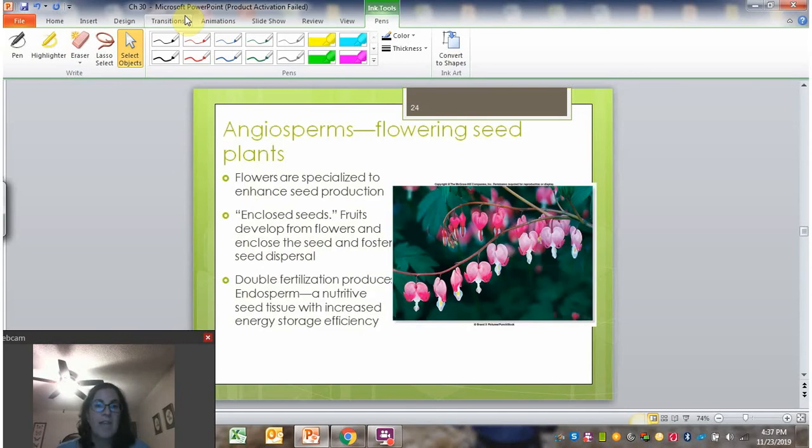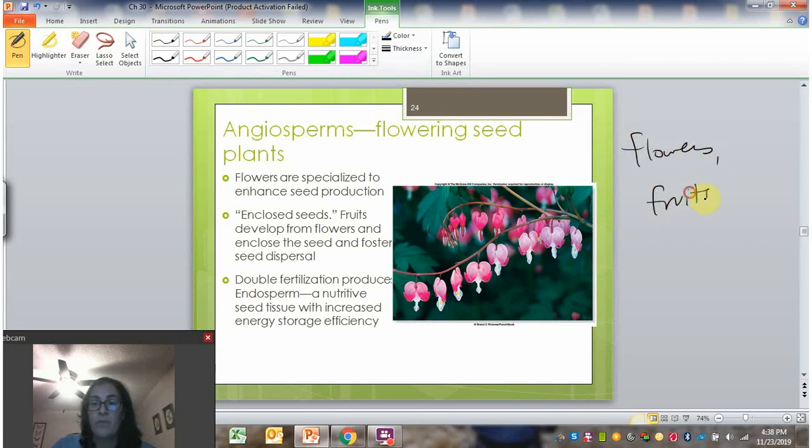So what is an angiosperm? It's a flowering seed plant. So flowers are structures that appear as the critical innovation. They're specialized and optimized for increased reproduction. So the seeds form inside of the flower and will be formed inside of a structure called a fruit. So also associated with flowers is fruits. They go together.